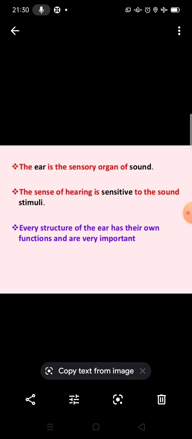Students, if we talk about the ear, you know it is a sense organ. It means you can say that it is the sensory organ of sound, and the sense of hearing is sensitive to sound stimuli. Every structure of the ear has its own function and is very important. So I hope you understand, the ear is the sensory organ of sound.